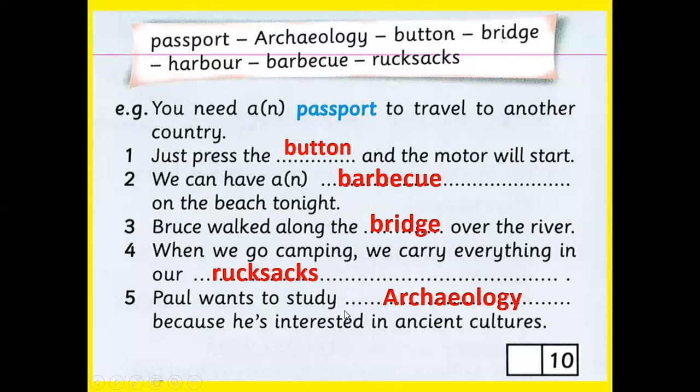And Paul wants to study archaeology. And of course, the example was you need a passport to travel to another country. So these words are very important: passport, button, barbecue, bridge, rucksacks, and archaeology.